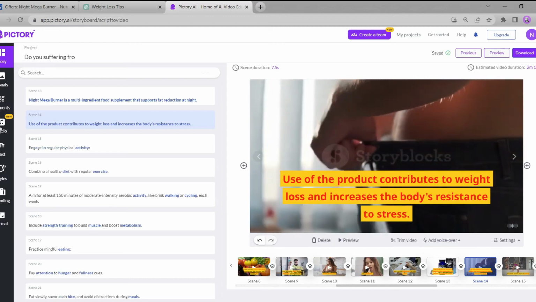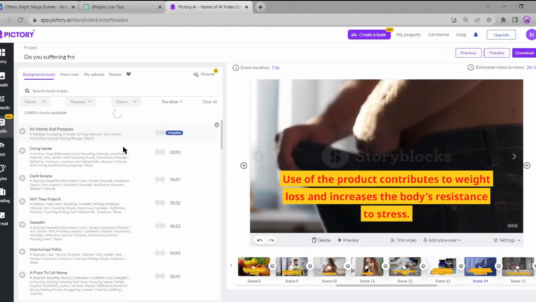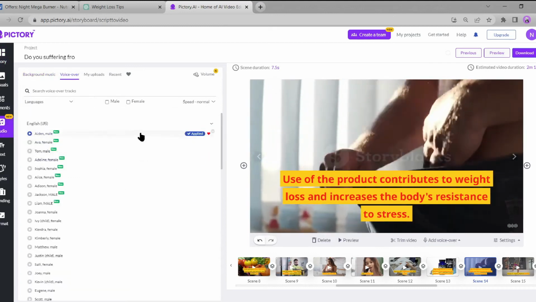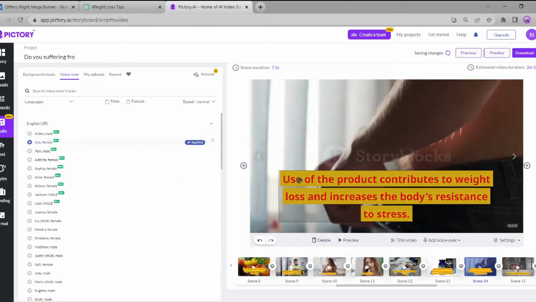Now we need to generate the audio for our video. Don't worry, Pictory AI also offers a professional text-to-speech option. Just click on the Audio tab and select a voice model. You can also use your own voice if desired. For now, I will use the Pictory voiceover.